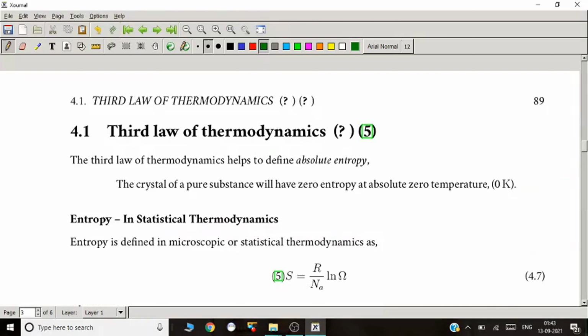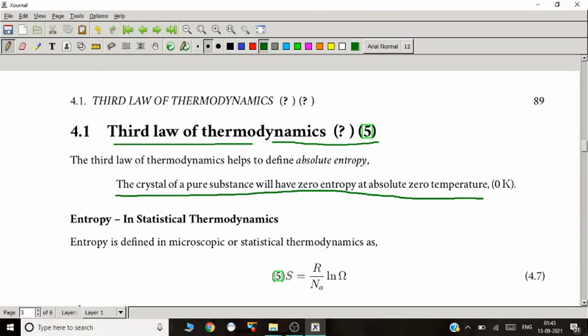Next, we'll look into a bit of the third law of thermodynamics, because absolute entropy is defined by the third law of thermodynamics. The definition of the third law in terms of entropy is: a crystal of pure substance will have zero entropy at zero absolute temperature, or 0 Kelvin. So if we have a pure crystal, its entropy will be 0 at 0 Kelvin. That's what the third law of thermodynamics says on the basis of entropy.